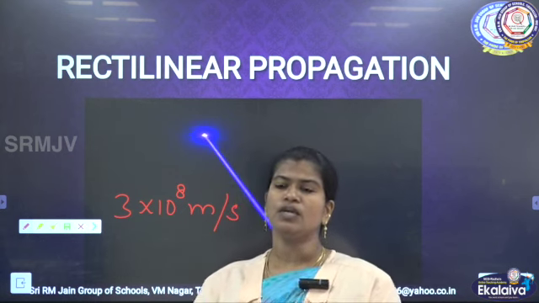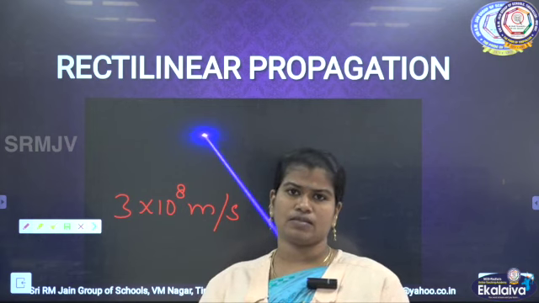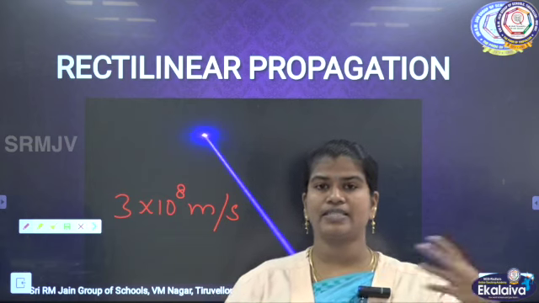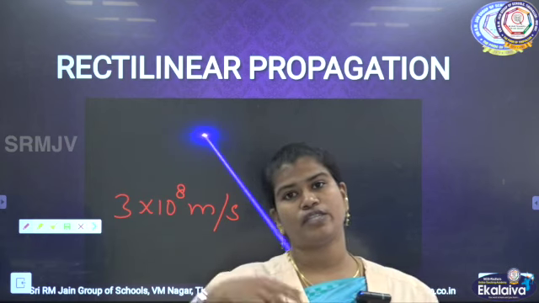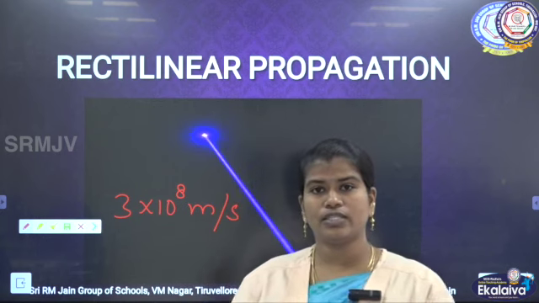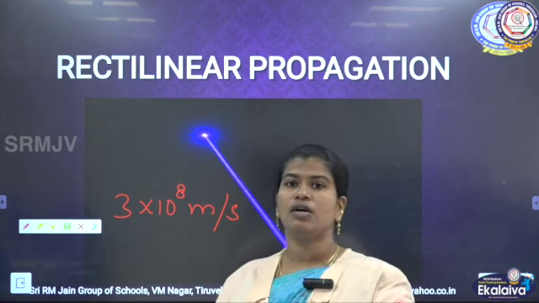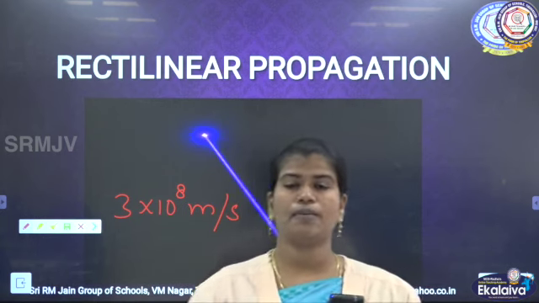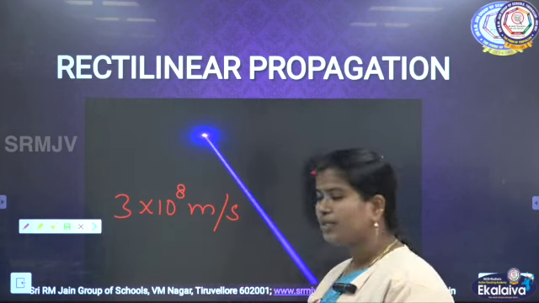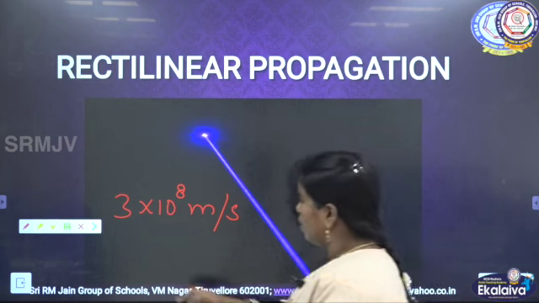About these properties, the controversies about whether light exists as a wave or as a particle, and diffraction, we will be reading in our higher classes. Let us not go into detail about it.